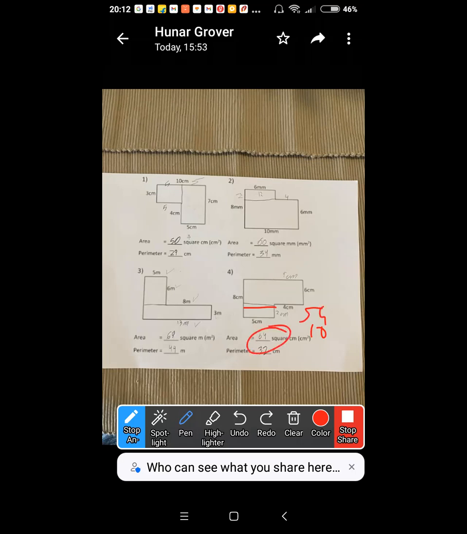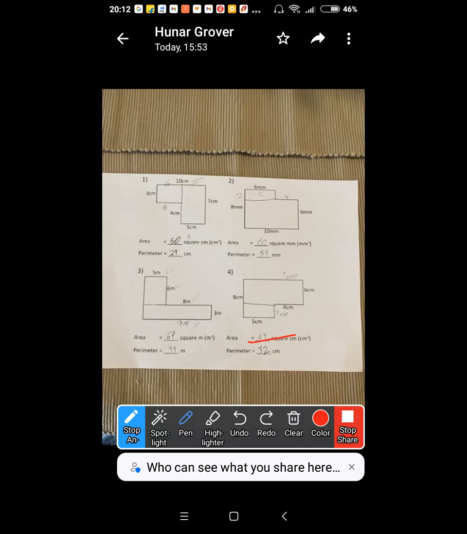Hunar, area you do perfectly. Perimeter you do mistakenly. So that's 64. Yeah, that is right. So you just said 54. 54 plus 10, 64.